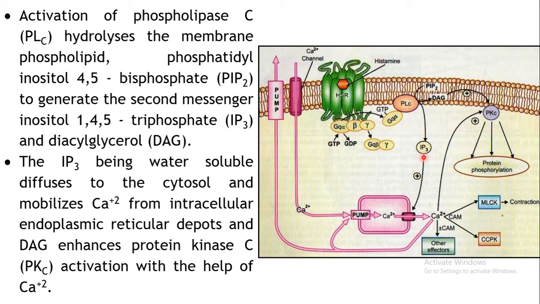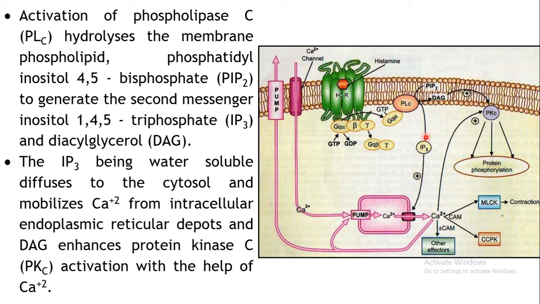Now this IP3 is actually a water soluble one. So it will start entering your cytosol. It will diffuse into the cytosol, and further it can mobilize the intracellular calcium ions, the stored calcium ions from the endoplasmic reticulum. Generally the endoplasmic reticulum stores the calcium, right? So this IP3, the second messenger, will produce the release of the stored calcium ions.